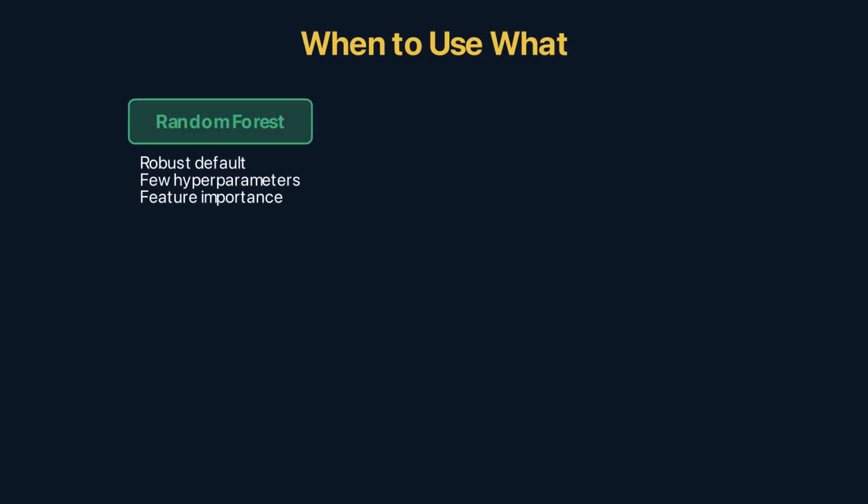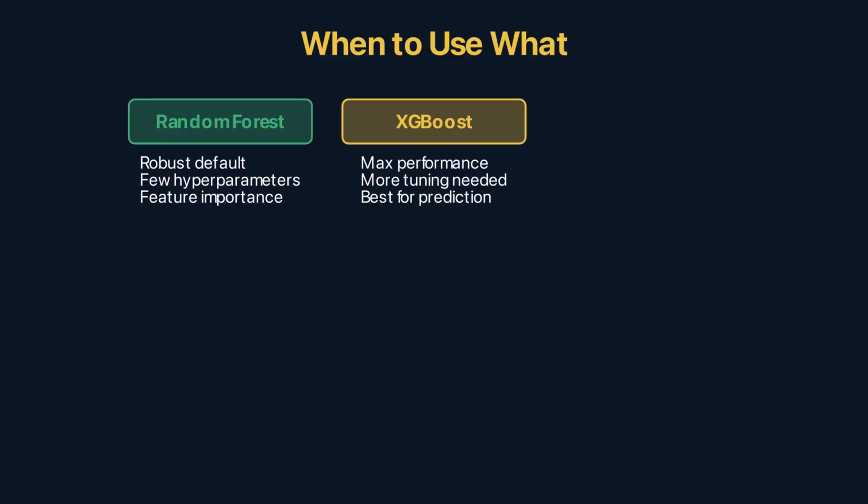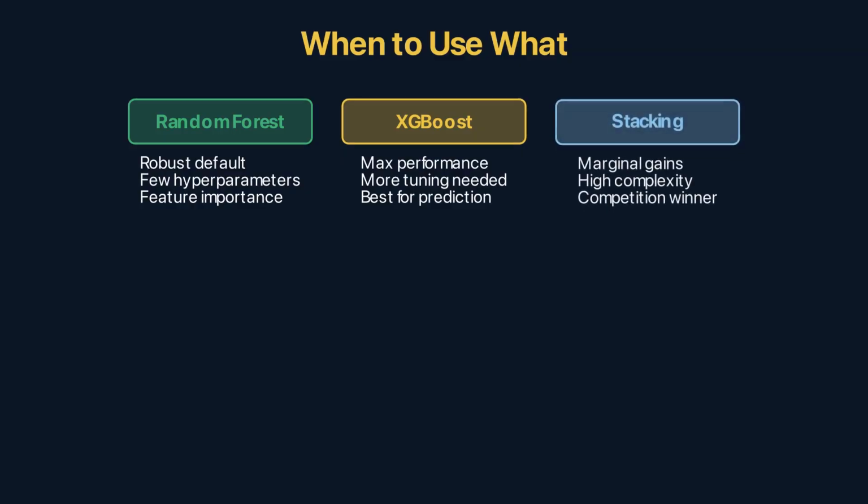When to use which? Random forest, the reliable default. Few hyperparameters, robust to overfitting, interpretable feature importances. Use it when you need to understand which features matter.